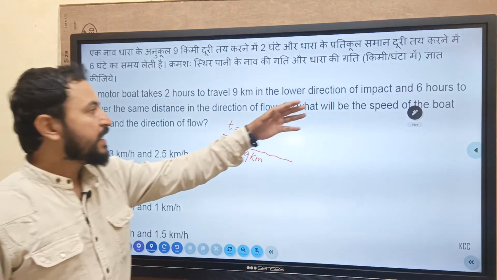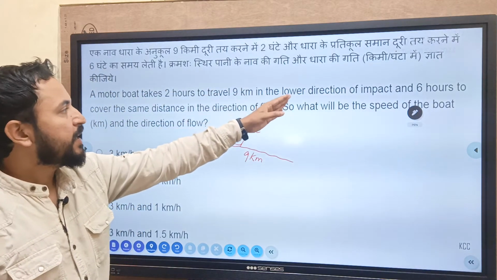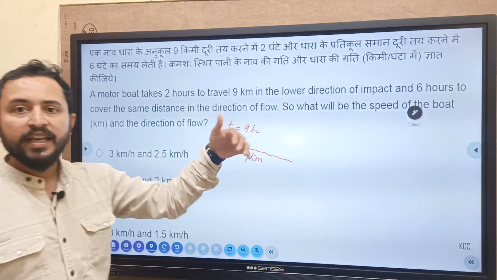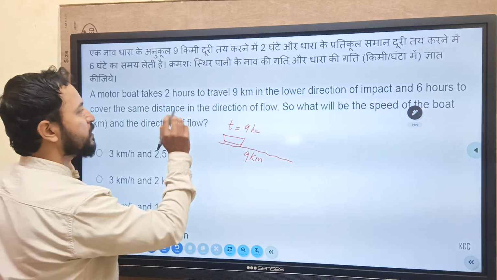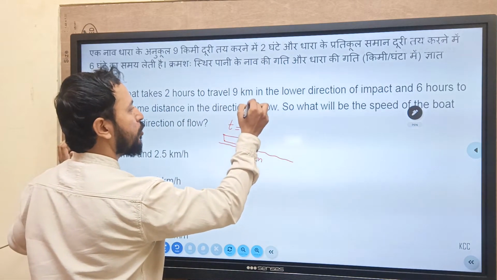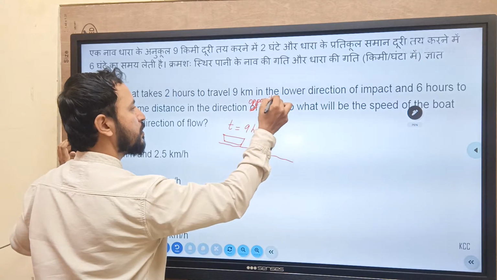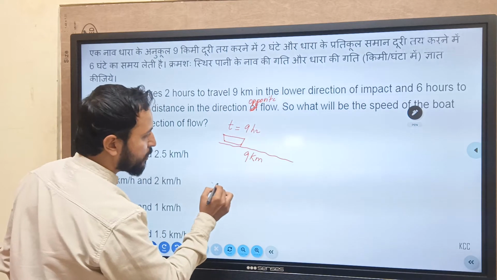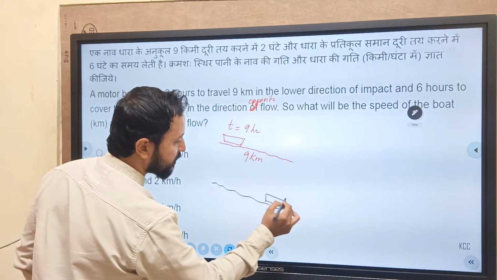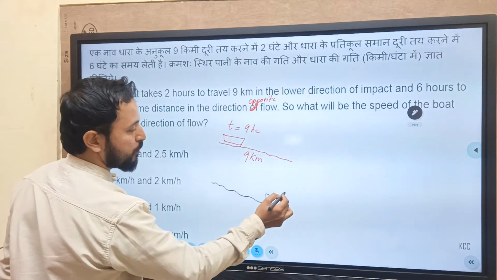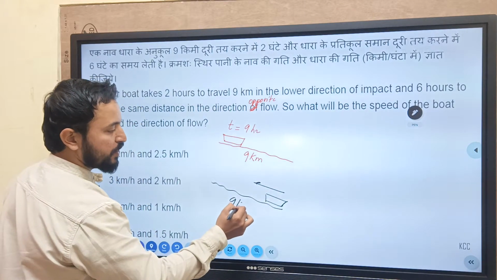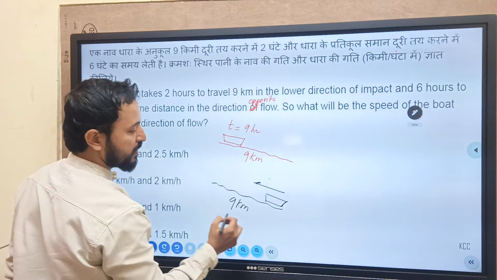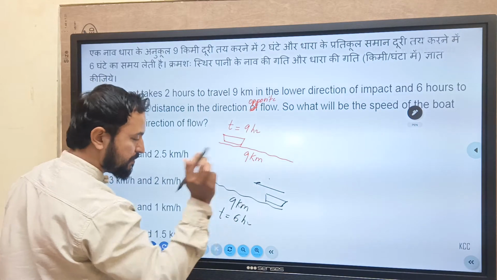And it takes 6 hours to cover the same distance in the direction opposite to flow, because one is going this way and the other that way. In the second case, the boat will go up from bottom to top. The same 9 kilometer distance, going up, it is taking 6 hours.